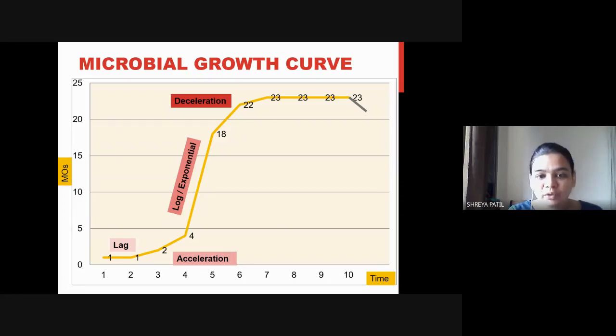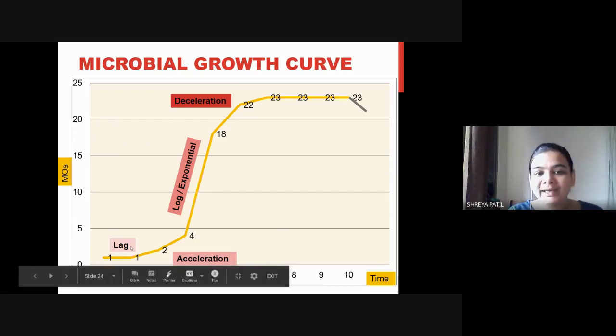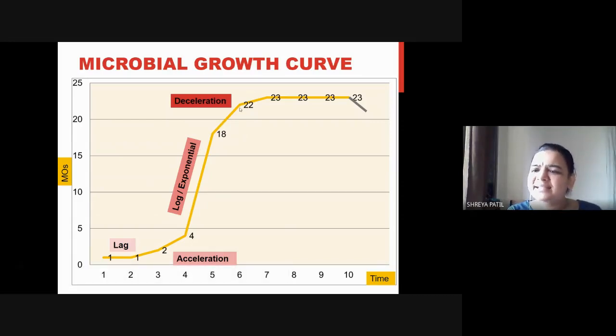So that mu is going to be very low at lag phase. It will be slightly high during acceleration. It will be maximum during log. Again less during deceleration. Very low during stationary phase. And then it will decrease further at death phase.